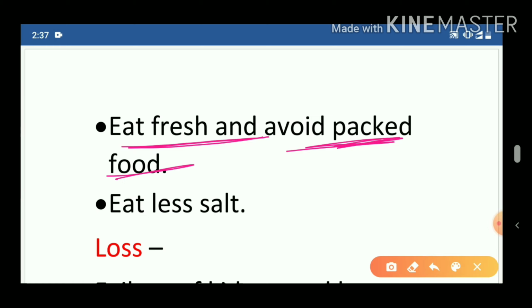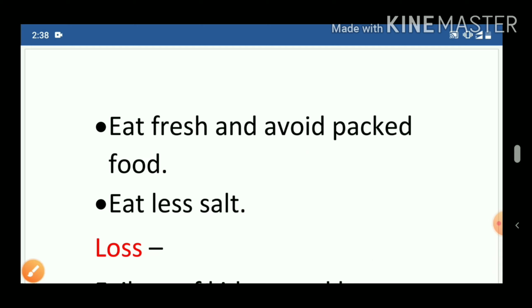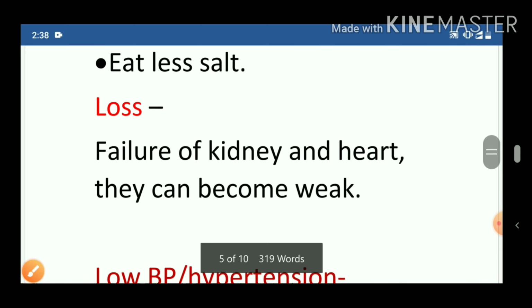In the markets, many packed food items are available. We should avoid that, and we should eat fresh food and eat less salt. If you eat salt in a large amount, then what will happen? This salt will retain water in your body, and due to this the pressure will increase. Now you will say, sir, what is the loss of high BP?